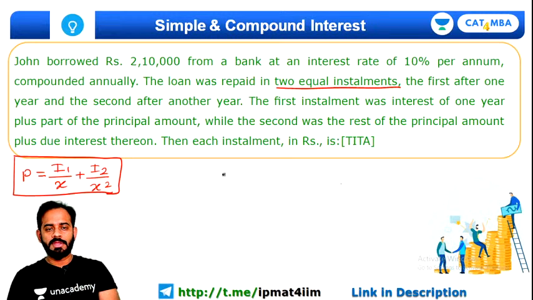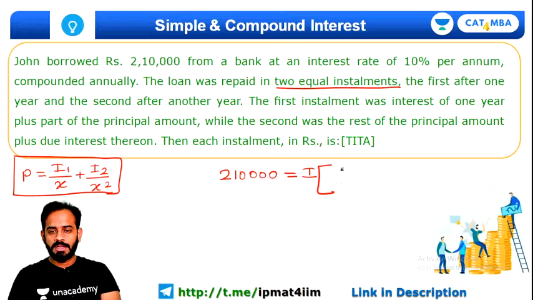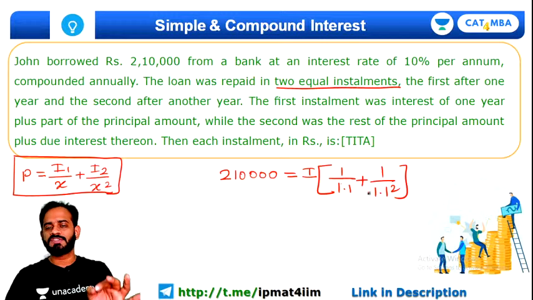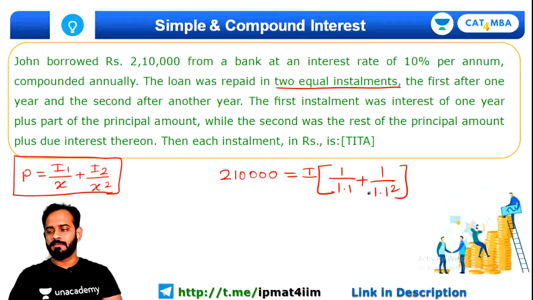Yeah. So, how will you solve this question, guys? Can you please try this question? Principal is 210,000 is equal to, since there are two equal installments, I'll take it as common outside. It will be 1 upon 1.1 plus 1 upon 1.1 whole square. You just have to rearrange and solve this. Can you quickly give me the value of I over here? Everybody, think about this quickly.